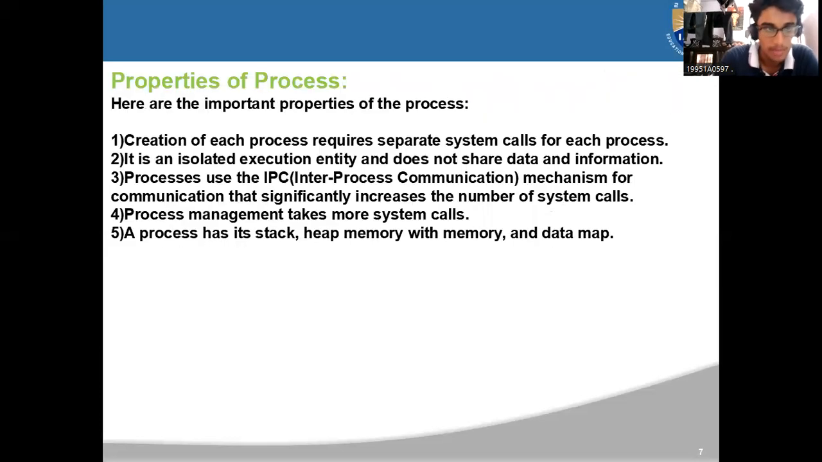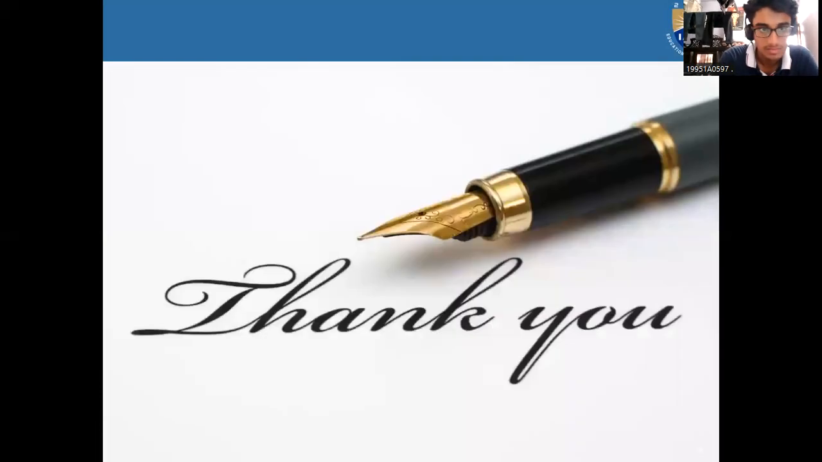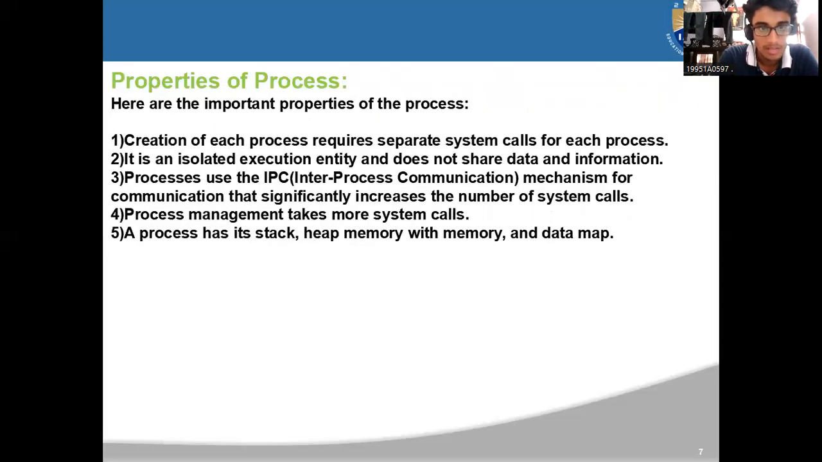Now, properties of a process. Here are the important properties of a process. Creation of each process requires separate system calls. It is an isolated execution entity. It does not share data and information. So processes use the IPC, inter-process communication, mechanism for communication, which significantly increases the number of system calls. The process management takes more system calls, and a process has a stack, heap memory, with memory and data map.